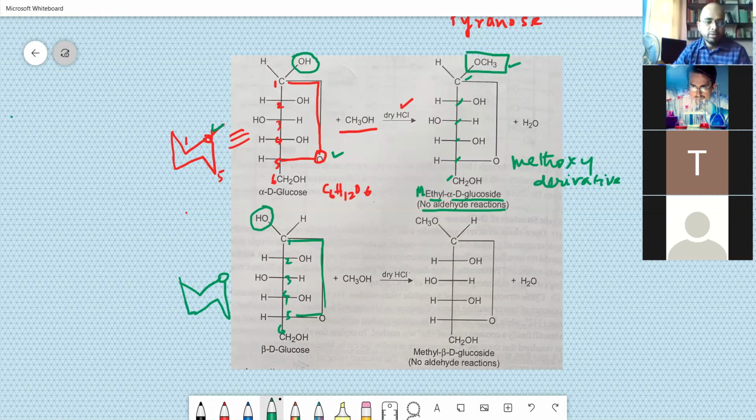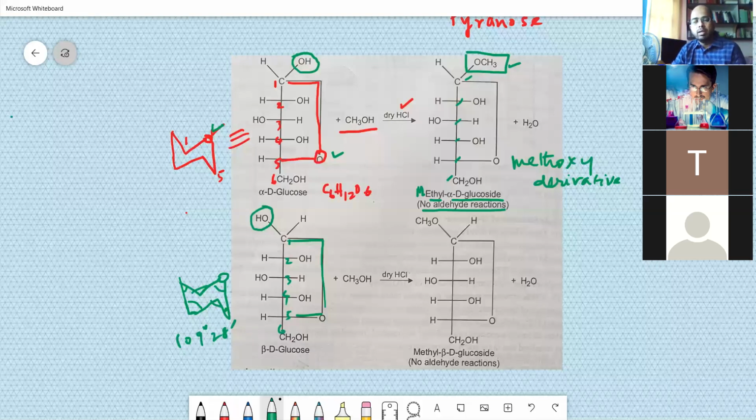Because every bond length here is having sp3 hybridized bond length, 109 degrees 28 minutes. So when you have to satisfy equal bond length, you have to take the cyclic structure, you have to take the strain-free structure, and you cannot put a structure like this. This is just for our reference.